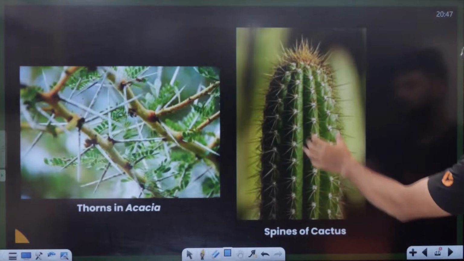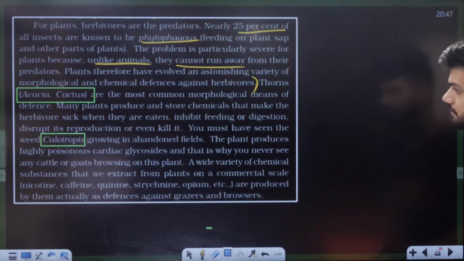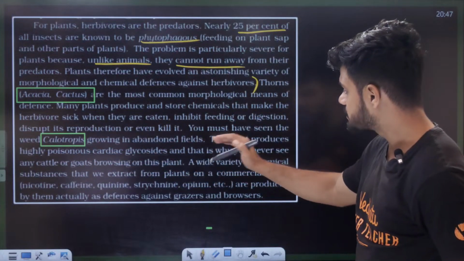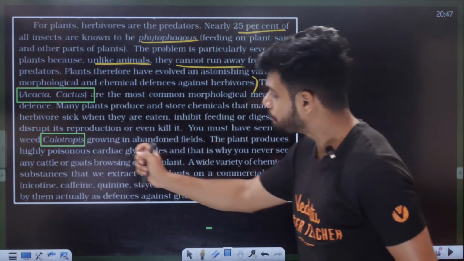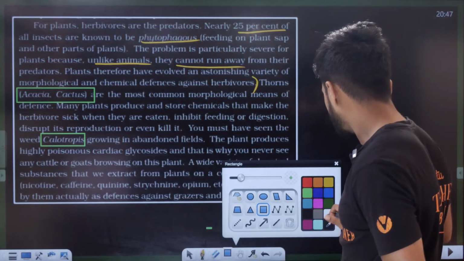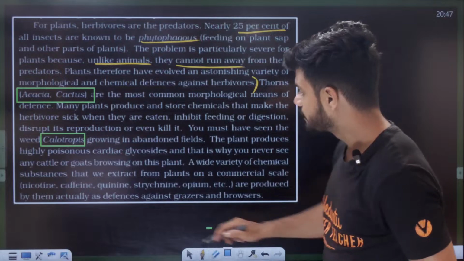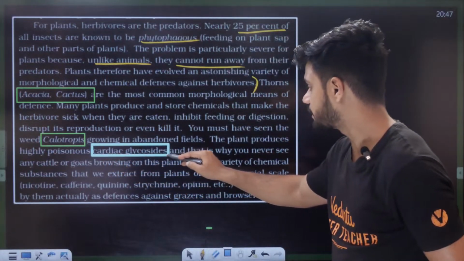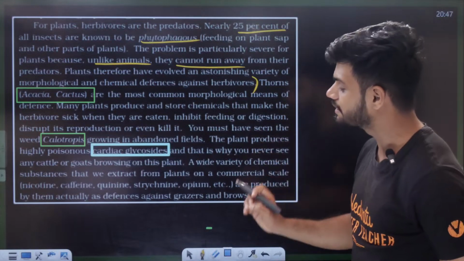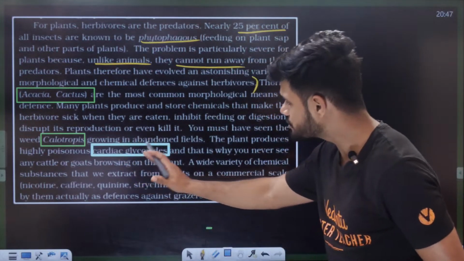Spines on cactus, can't even touch it. ಸರಿನಾ? ನೋಡಿ ಇಲ್ಲಿ, calotropis growing in abandoned fields, the plant produces highly poisonous cardiac glycoside. Very important line. It produces highly poisonous cardiac glycoside. Okay, and that is why you never see any cattle or goat browsing on this plant.